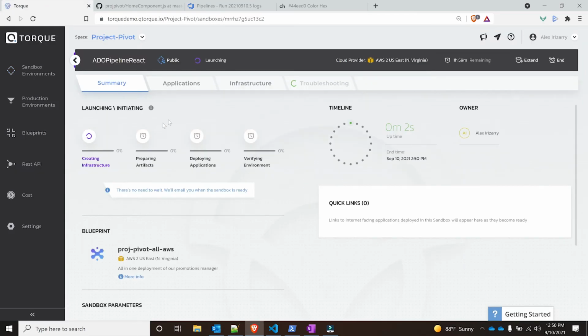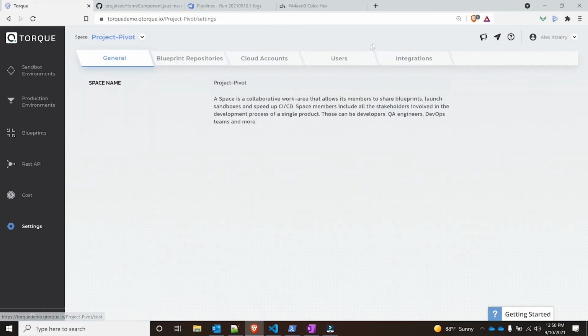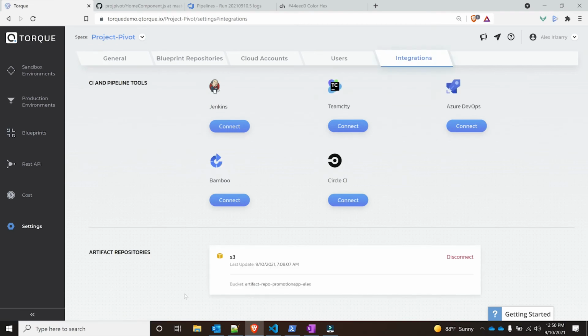It's a couple of stages, right? At first, it's going to create the infrastructure that is needed for this application. After that, it's going to prepare the artifacts. So it's going to grab the artifacts that I've set. If I go to my settings and then my integrations, I'll have this artifact set right here, which is the artifact repo promotion app, which is what the pipeline is uploading the latest artifacts to. So Torque is going to grab those latest artifacts from this S3 bucket.